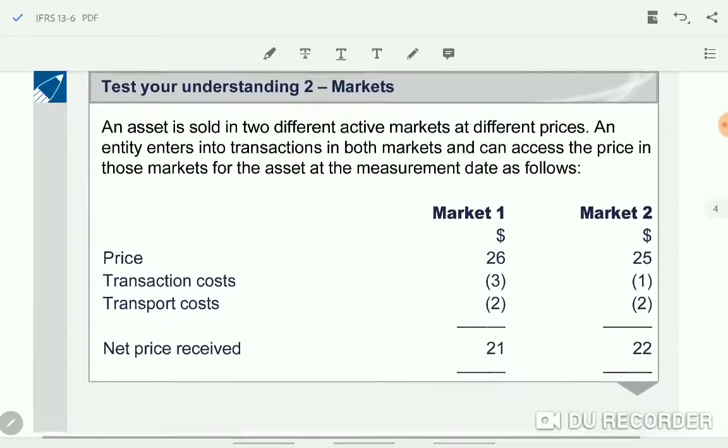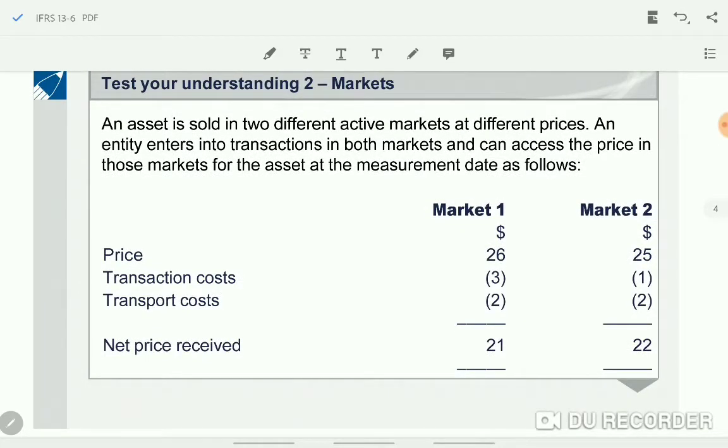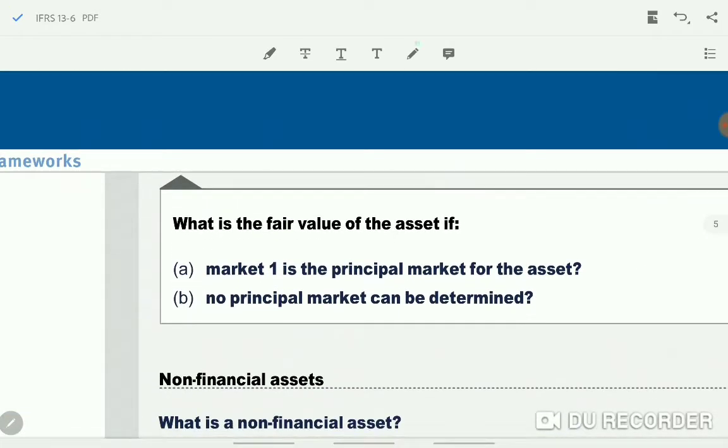Okay, we will see this question. Test your understanding. An asset is sold in two different active markets at different prices. An entity enters into transactions in both markets and can access the price in those markets for the asset at the measurement date. Market 1, they are saying it is $21 after all expenses. Market 2, $22. First point is you have to identify, see here they are asking what is the fair value if 1 is the principal market. Okay, we will do that.